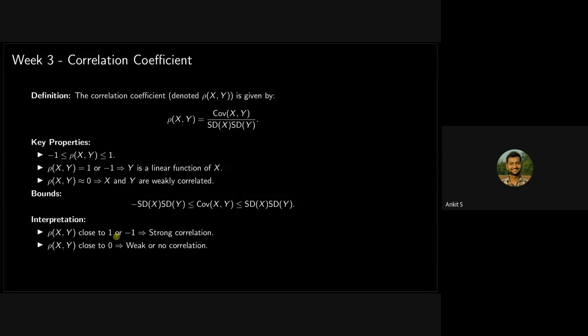Okay, then we have the correlation coefficient. I think you already know this. The correlation coefficient is just the covariance of x comma y divided by the standard deviation of x times the standard deviation of y. Its value ranges between -1 and 1. If its value is 1, they are strongly positively correlated, meaning if one increases, the other increases very fast. Similarly, if it is -1, then if one increases, the second decreases very fast. If its value is close to 0, then they have weak correlation or no correlation.